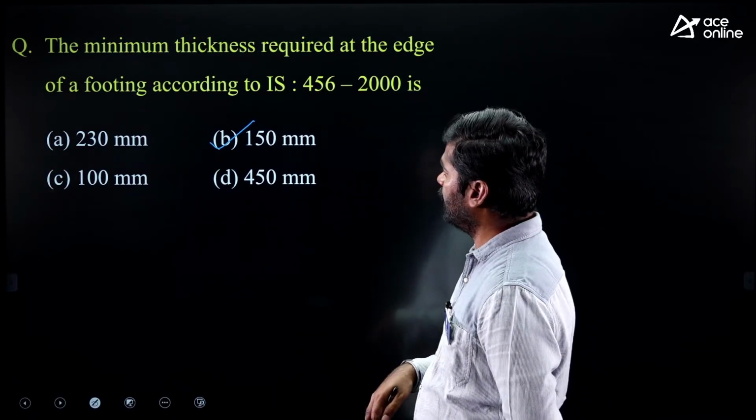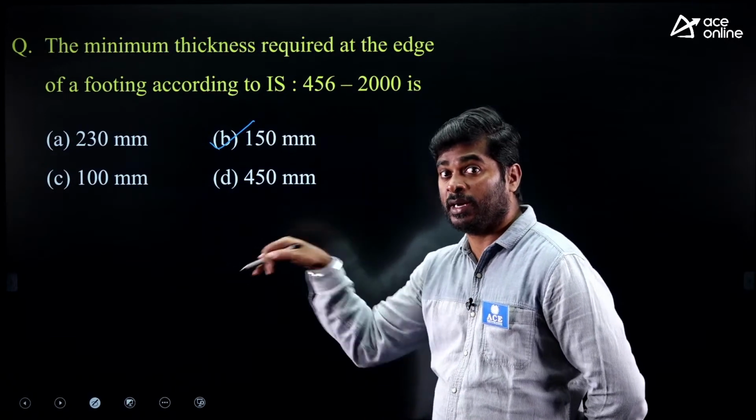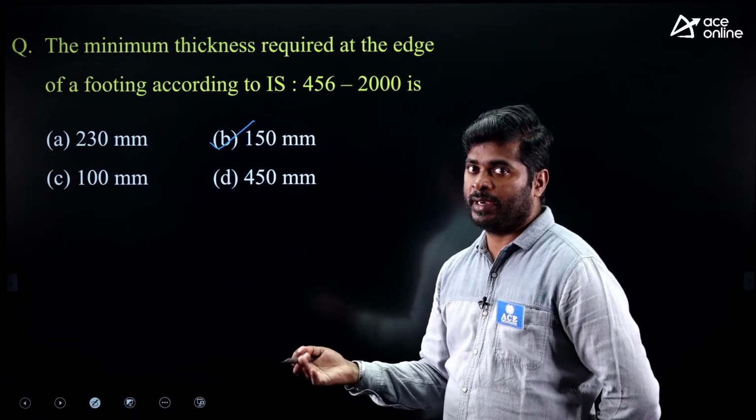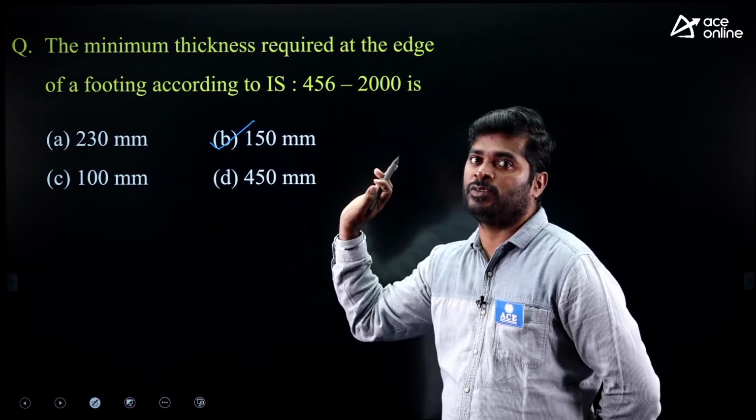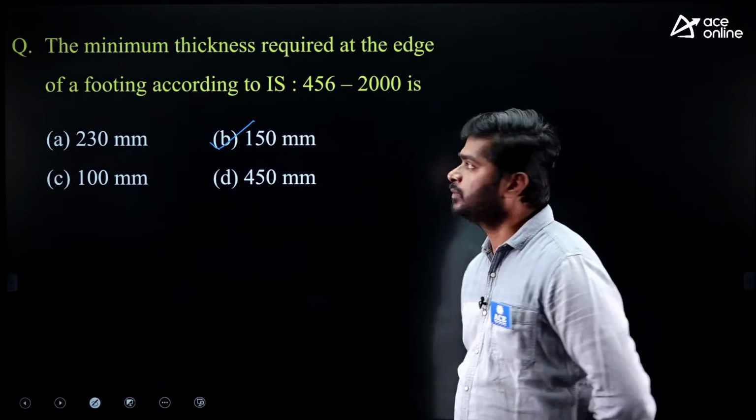Luckily that 300 mm is not there in the options. If 300 mm is there, then you will get doubt which one I have to pick up. 300 mm, 150 mm. Which is the least? Least is 150. Pick up 150. Whenever they have not mentioned whether footing is resting on soil or piles, you have to pick up the option like that.